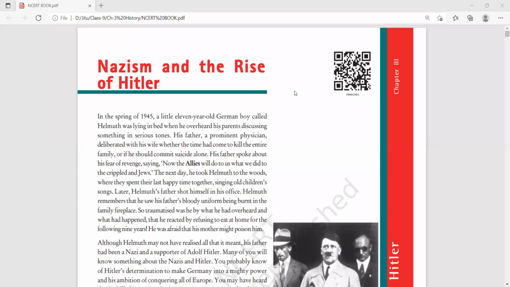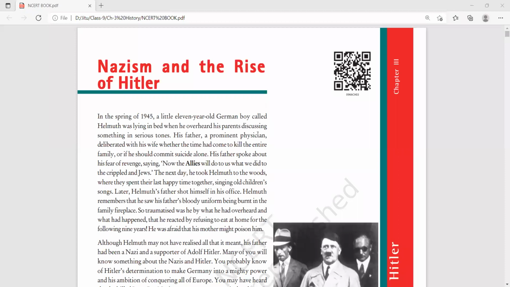Now the next day, he took Helmut to the woods. Woods here means forest, where they spent their last happy time together, singing old children's songs. Next day, his father took Helmut to the forest area where they spent a very last happy time. They sang, and they enjoyed things also. Okay, students, in this way, they enjoyed the moment.